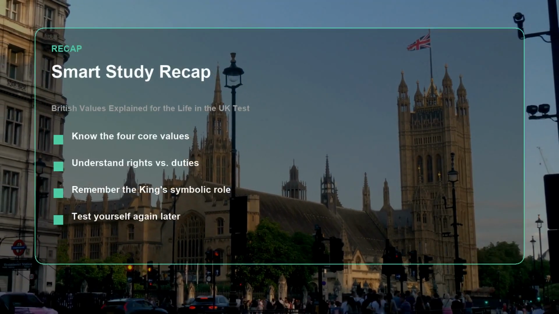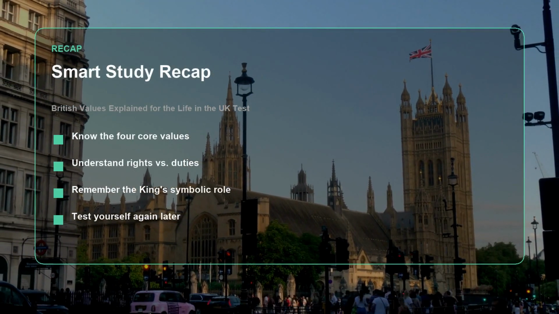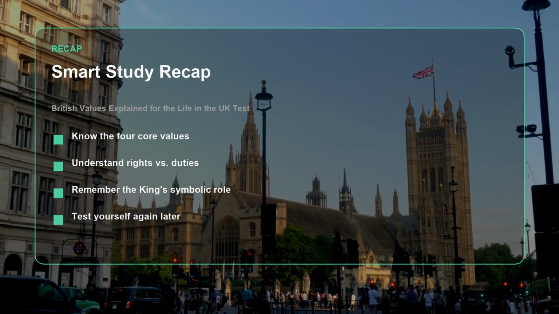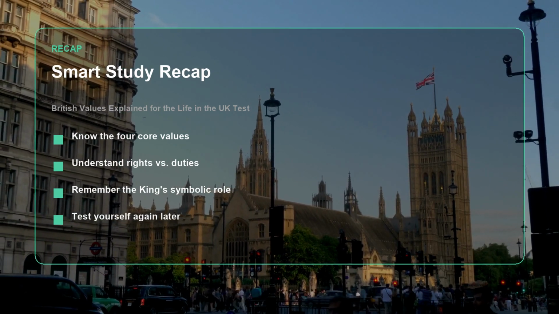That's the clear version of this Life in the UK topic. The main thing is to understand the story, the structure, and the common mix-ups instead of memorizing disconnected facts.